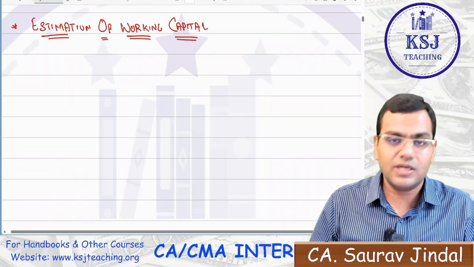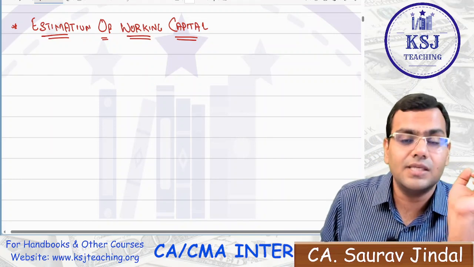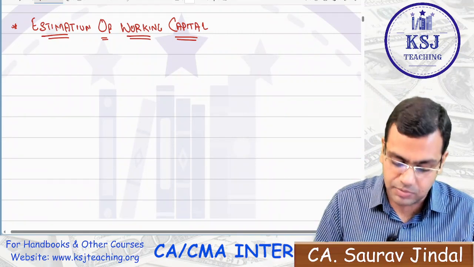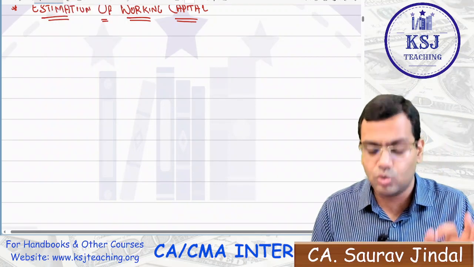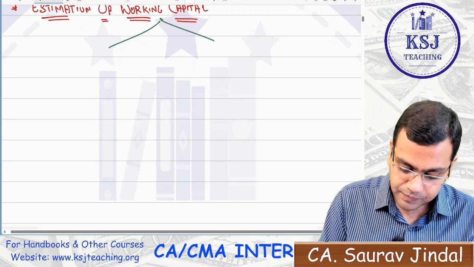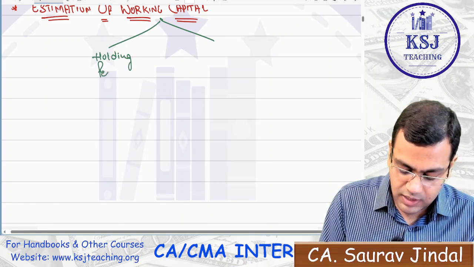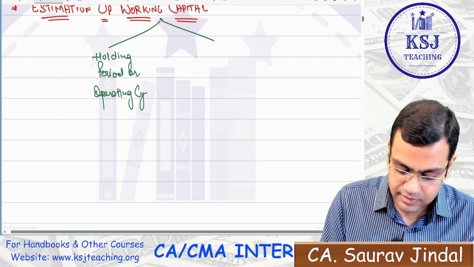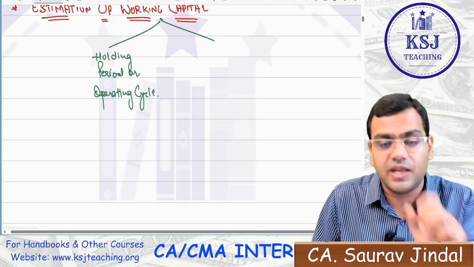In the last lecture itself I told you that working capital should be just sufficient. It should neither be in excess nor in shortage. So we need to find out what is that sufficient working capital that should be there. Now, the estimation of working capital is dependent upon two things. One is the holding period or the operating cycle. Why, sir? Because the working capital will be required for that much period only, right?